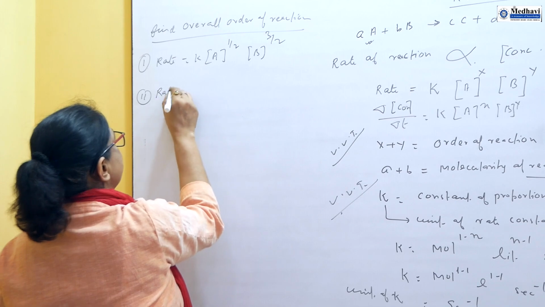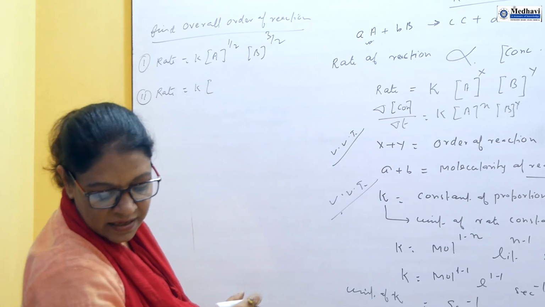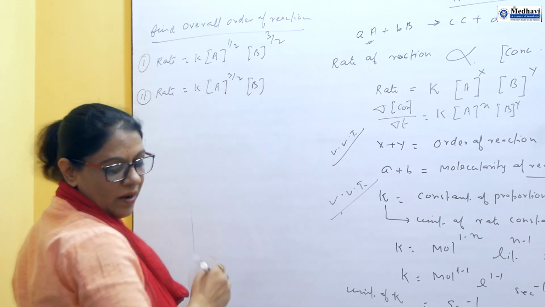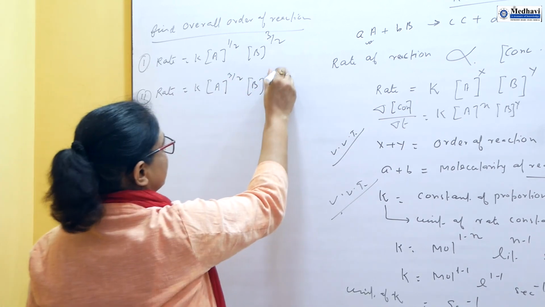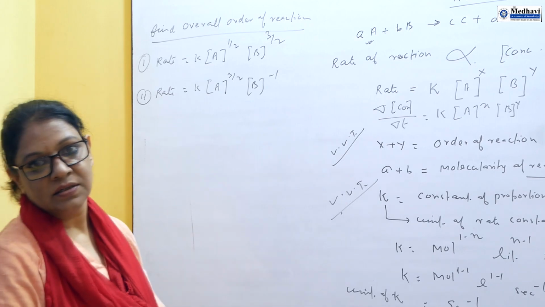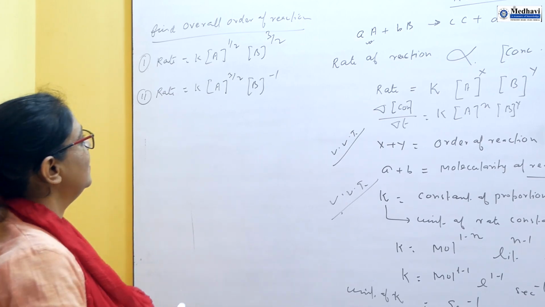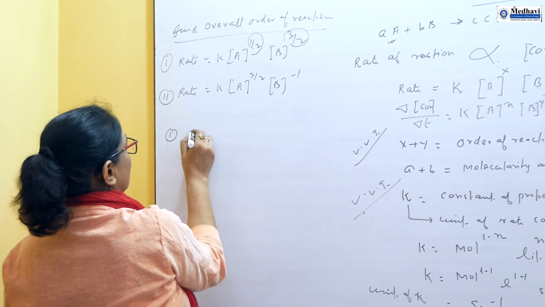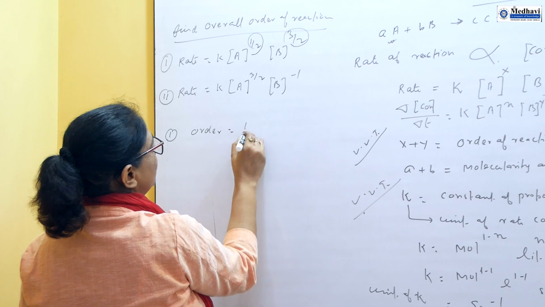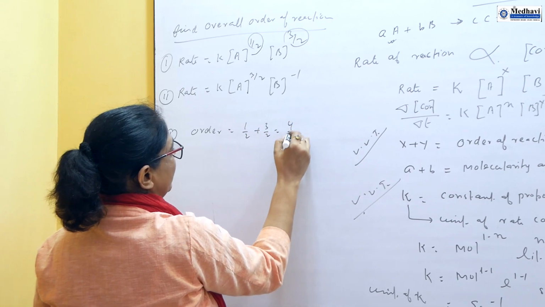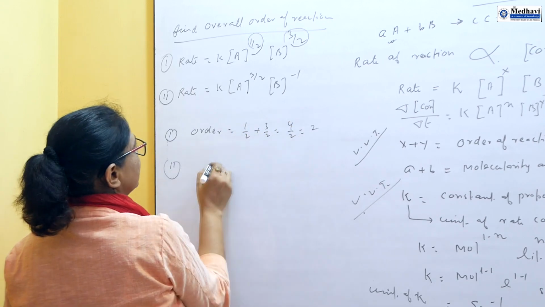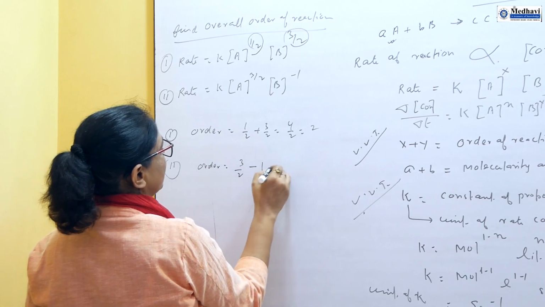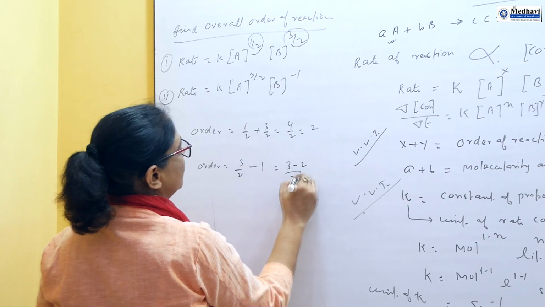Second, rate is equal to K [A]^(3/2) [B]^(-1). So here, for the first, the overall order of reaction, just add 1/2 plus 3/2, that is 4/2, it is 2. For the second, 3/2 minus 1, that is (3 minus 2) by 2, which is 1/2.